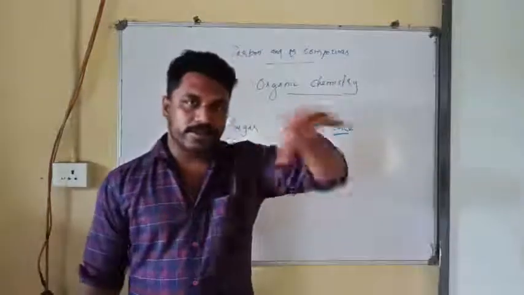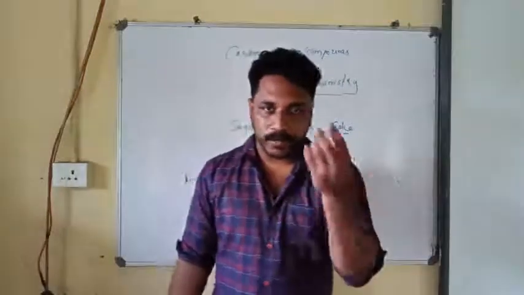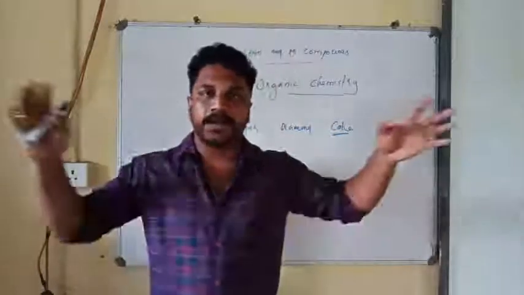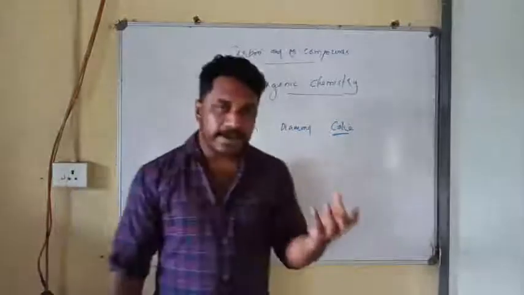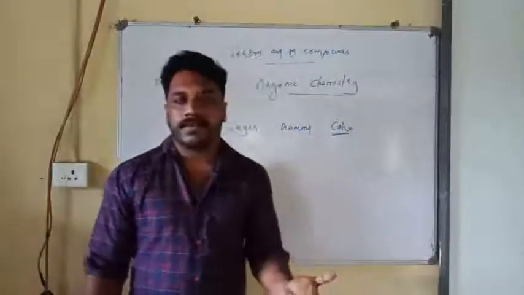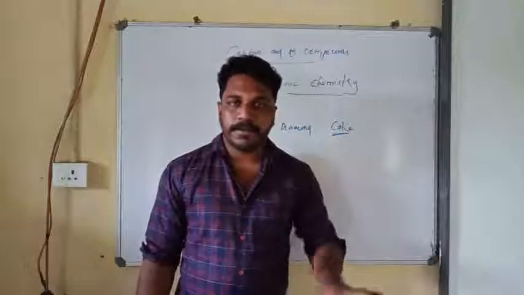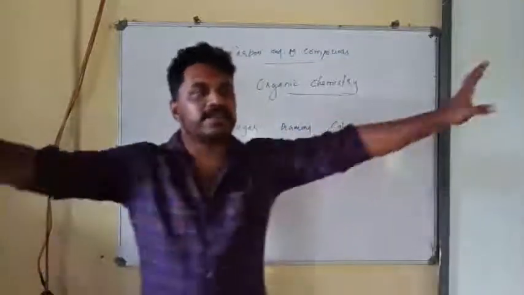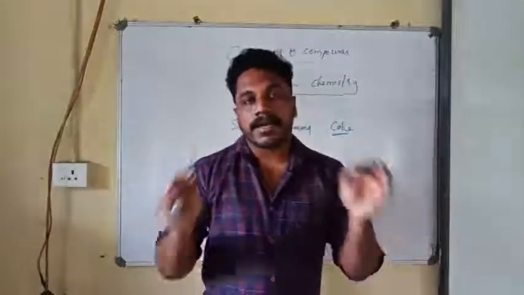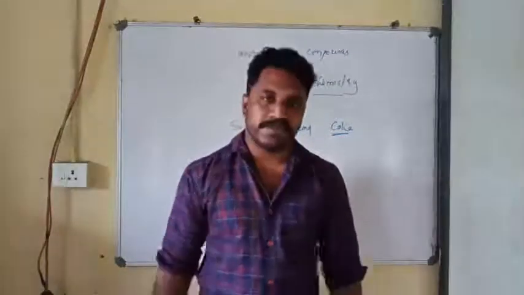But if you take the overall percentage of carbon containing compounds in the atmosphere, it will be very less as compared to the remaining compounds. Similarly, earth crust consists of very little carbon containing compounds, but if you look around you, there will be a large number of substances which consist of carbon containing compounds.